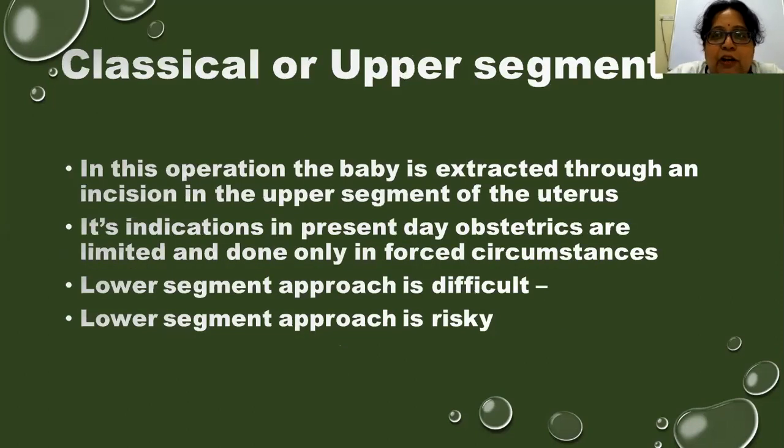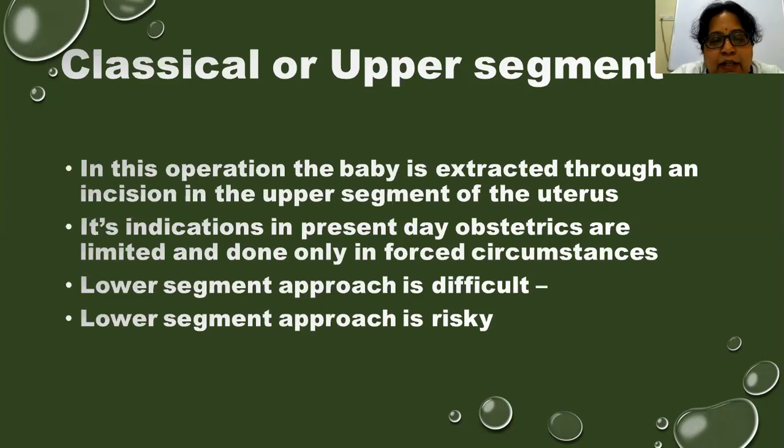And what is classical or upper segment cesarean section? Classical is where the baby is extracted through an incision in the upper segment of the uterus, and its indications in present day obstetrics are limited and done only in forced circumstances. When doing a lower segment section is impossible, only then they go for upper segment cesarean section.